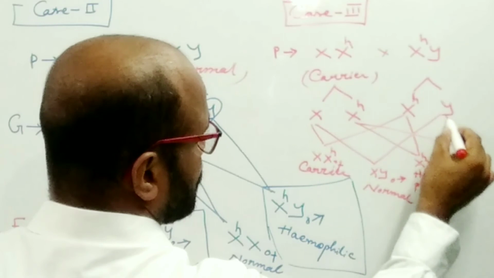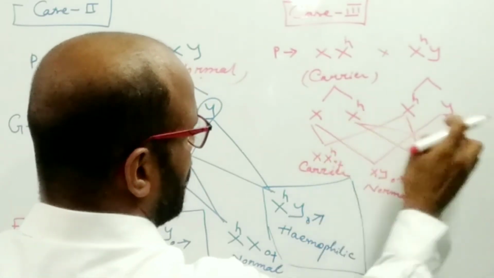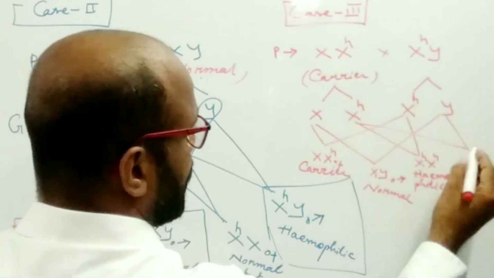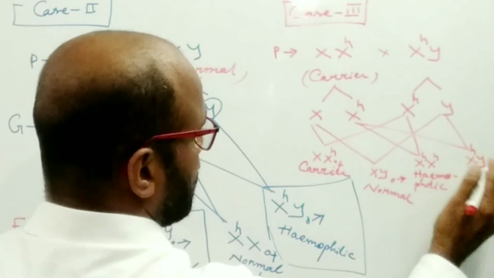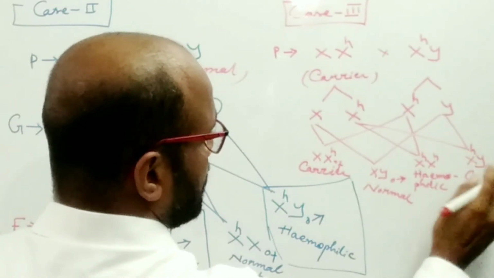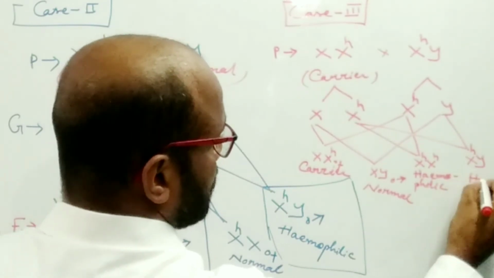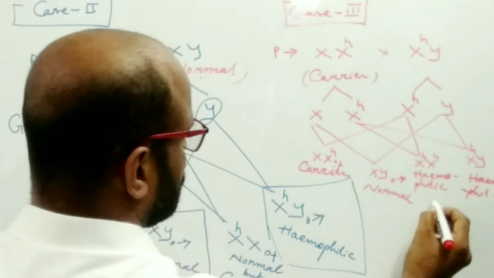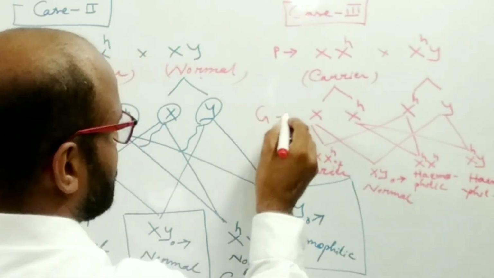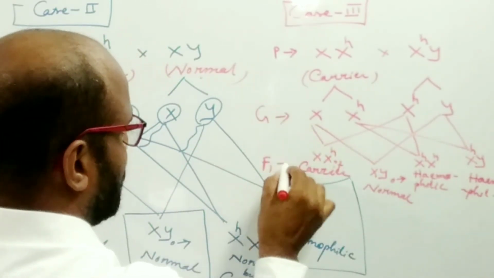And if the cross or fusion takes place between these two, then what happens? This is the defective gene and it will be hemophilic. So these are the gametes and this is the F1 generation.